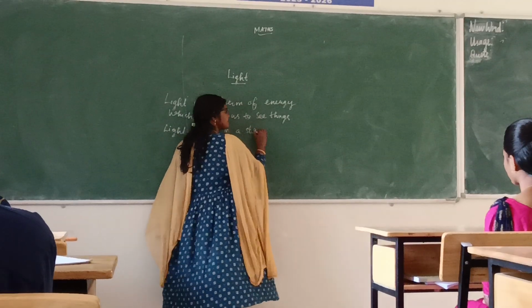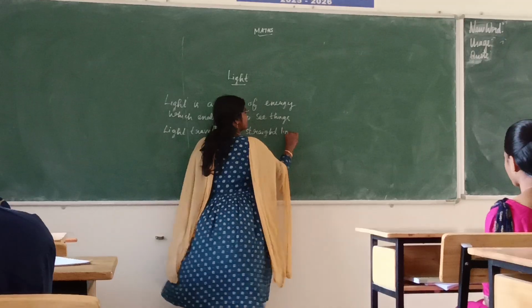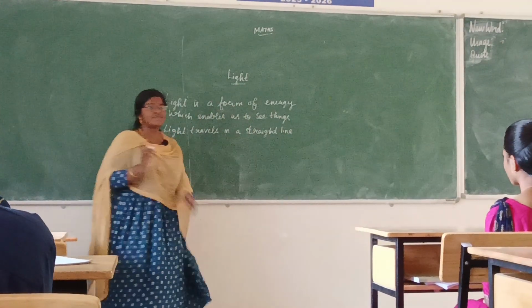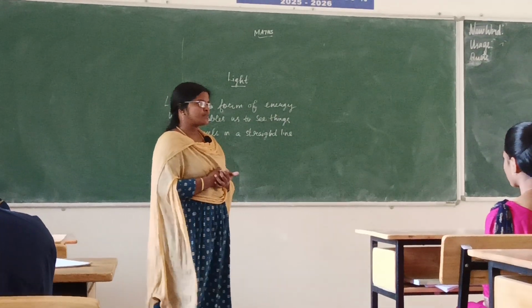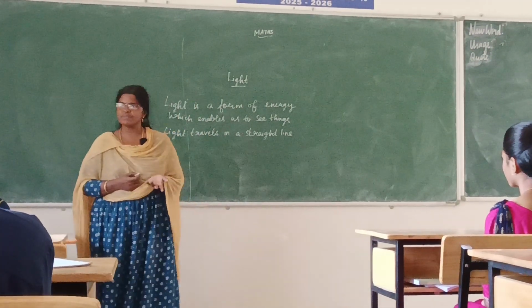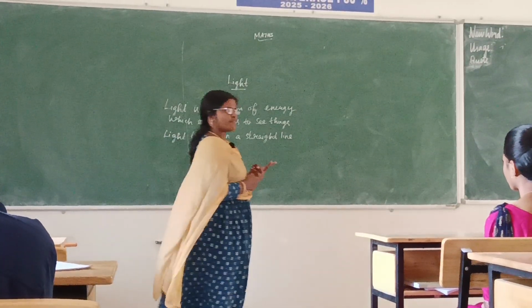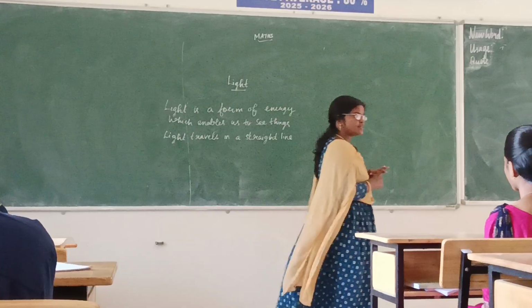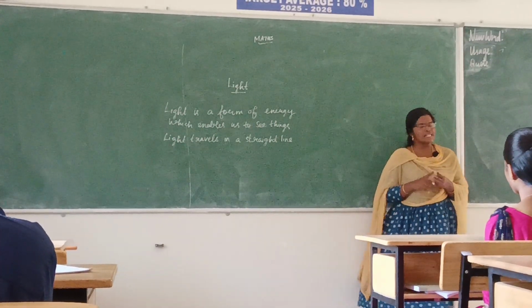Have you got it? Yes or no? Okay. So now you know very well, right? You have studied in your previous classes. Where does light come from? Yes, sources. We have two types of sources. What are the two types of sources? Natural source as well as artificial source.